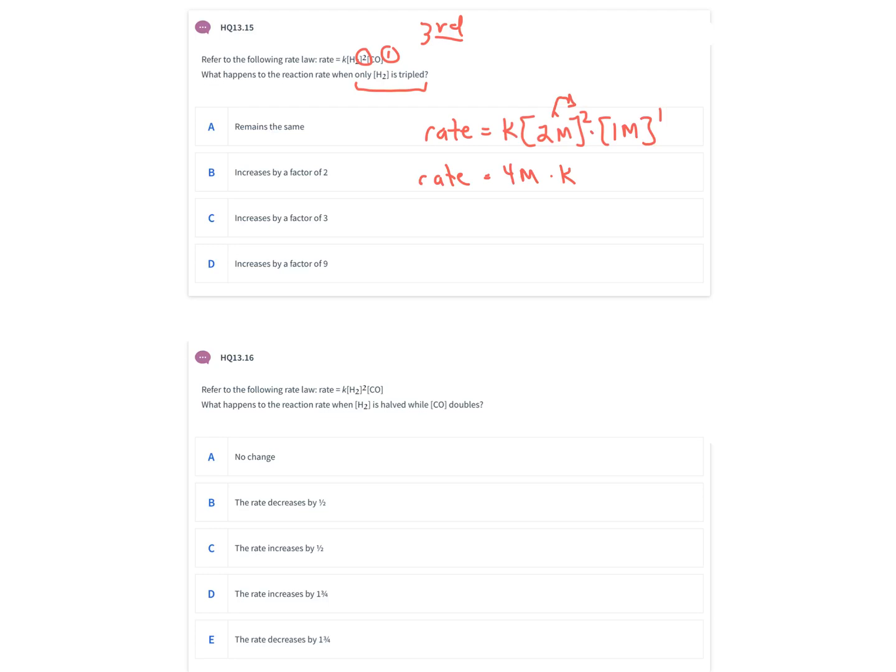So, okay, we're going to go and triple this concentration of hydrogen. So in our second calculation, I want to triple the concentration of hydrogen. So now the rate equals the rate constant times the concentration of hydrogen, which would now be 6 molar under the tripled conditions. Still times the concentration of carbon monoxide, which we do not change. That stays 1 molar. So now we have 6 squared, so that becomes 36. And so now our rate would become 36 times our rate constant.